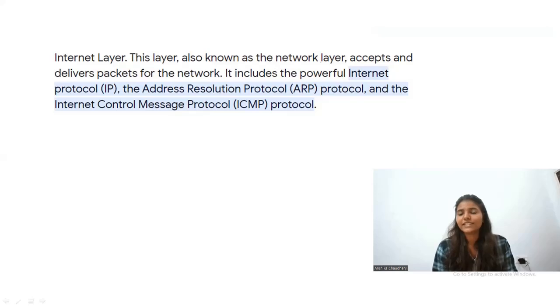So the explanation here is the internet layer. This layer, also known as the network layer, accepts and delivers packets for the network. It includes the powerful Internet Protocol IP, the Address Resolution Protocol ARP, and the Internet Control Message Protocol ICMP. So there are three protocols on the network layer: IP, ARP, and ICMP. So with one question you will get three things, that is, what kind of protocols work on the network layer. All right, so let's move on to the next question.